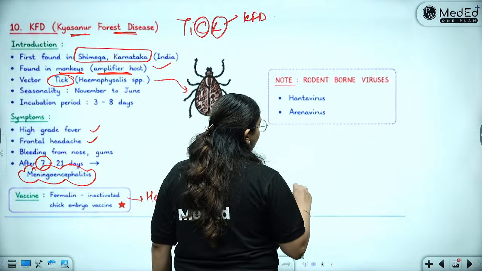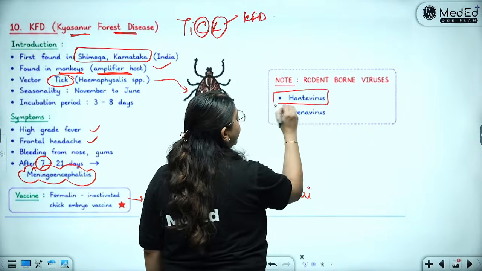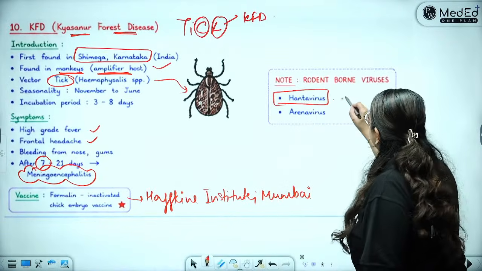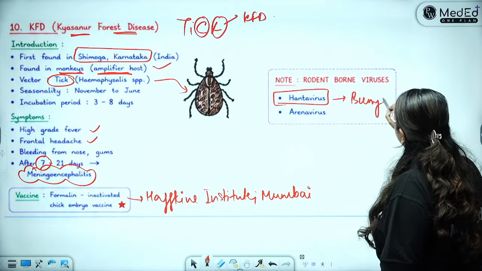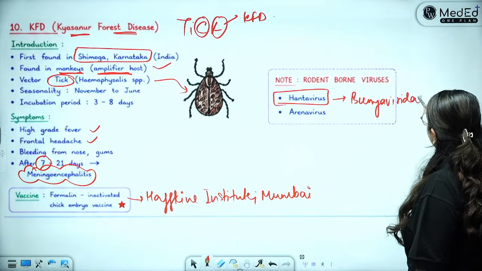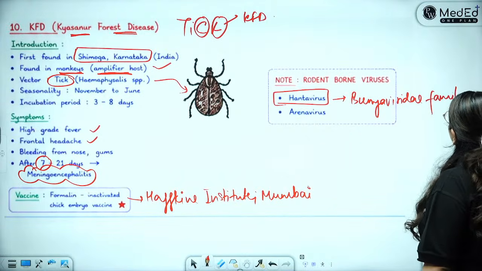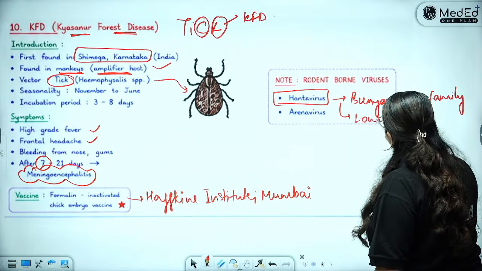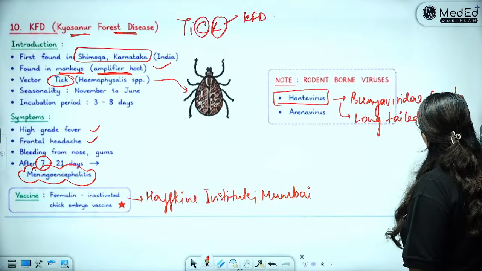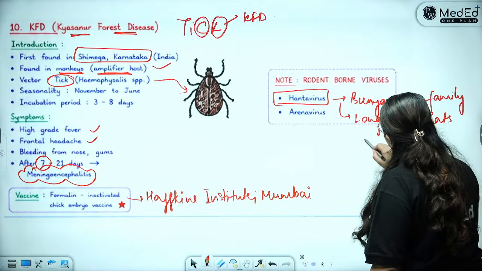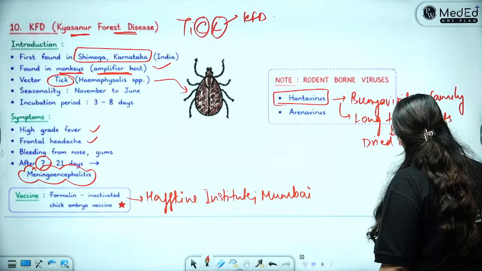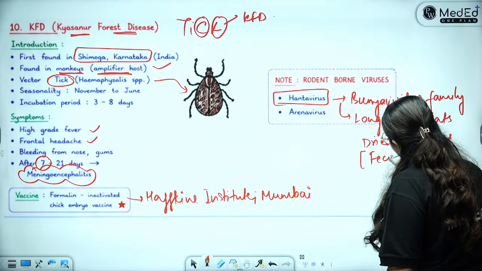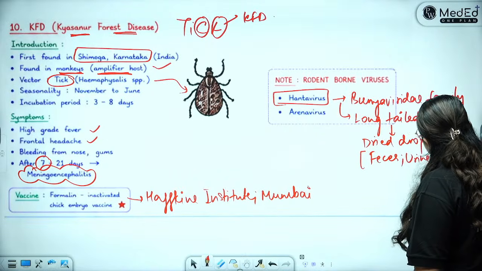Then the rodent-borne viruses. You have the important hantavirus, which was recently seen as an outbreak on a ship. Hantavirus belongs to the Bunyaviridae family, and it is rodent-borne. So who is the rodent? It is the long-tailed rats. From these long-tailed rats, there are the dried droppings. So it is secreted in these rats' feces, urine and saliva.